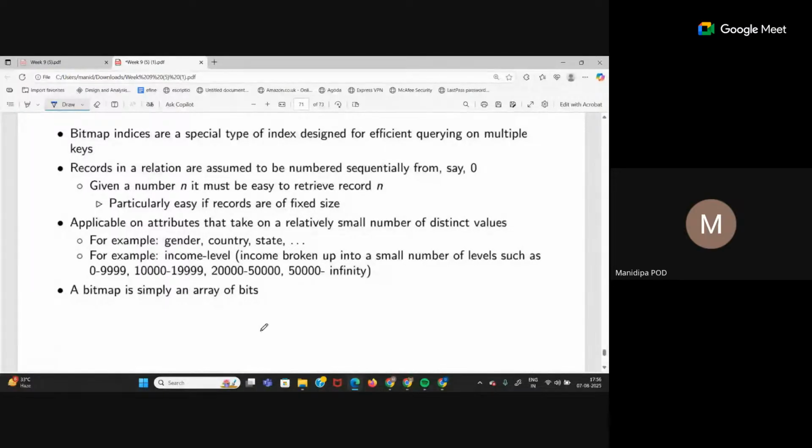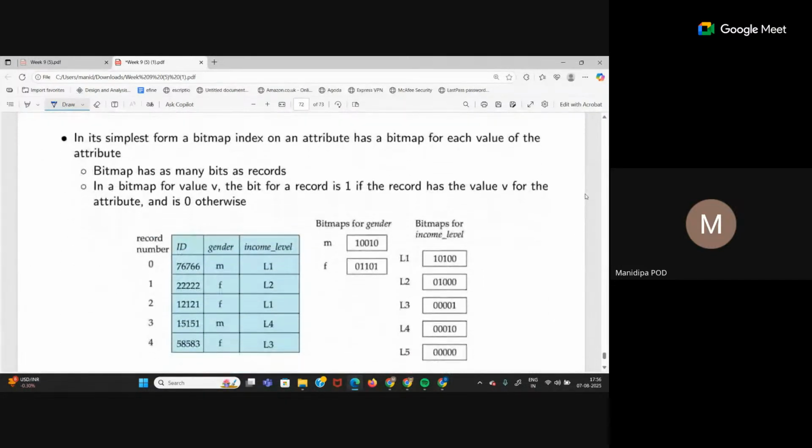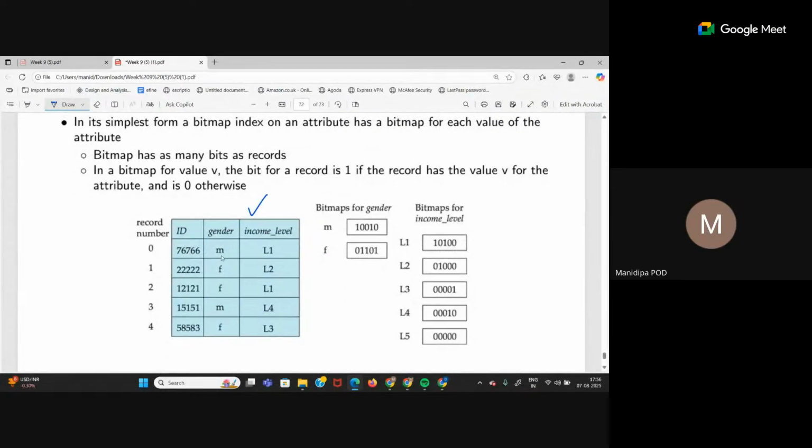So records in a relation are assumed to be numbered sequentially from say 0. So instead of doing this theoretically, let me show you an example and explain. If this is my table, what are the attributes? You can see ID, gender, income level, right? So now we will create a bitmap for gender also, for income level also. So how do we create a bitmap?